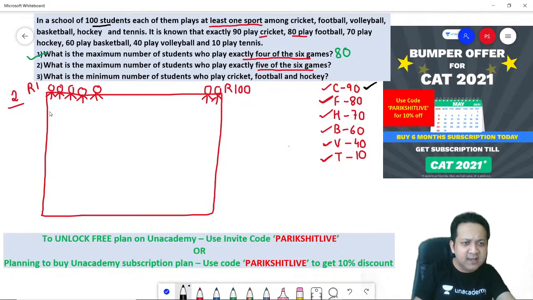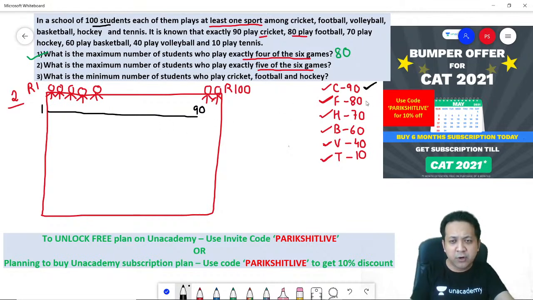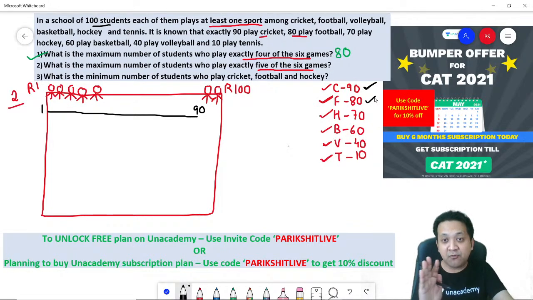So let's draw a line. Let's say I ask roll number 1 to 90 to play cricket. So remember the intention. Intention is one student needs to play 5 games. One student, 5 games. So let's go to the second game. Football. So obviously you'd want the same student to play football because at the end of the day, you want him to play 5 games.